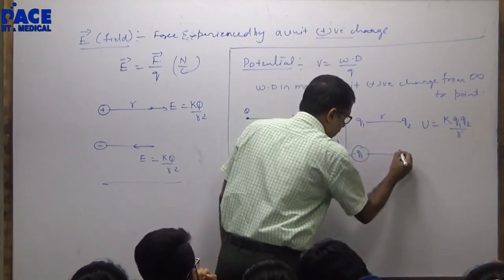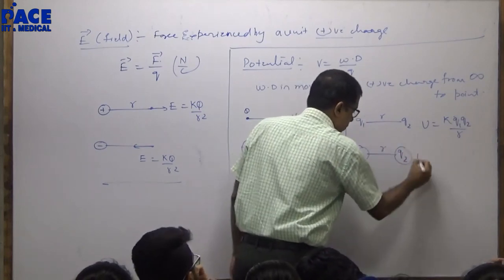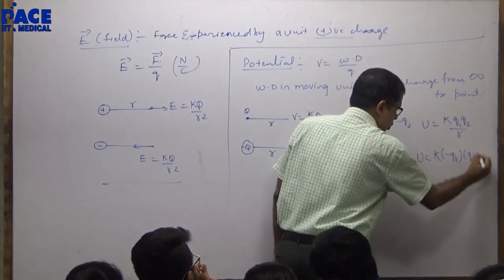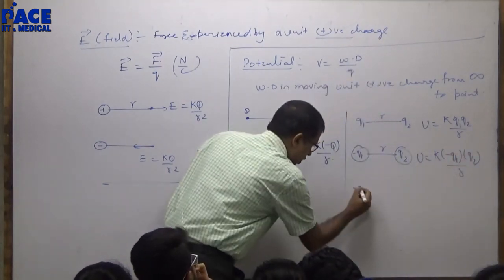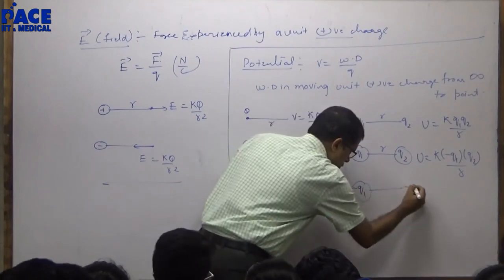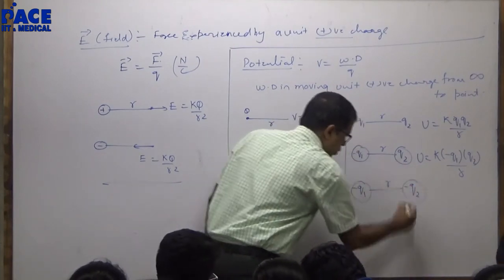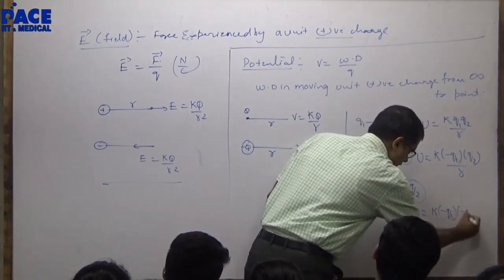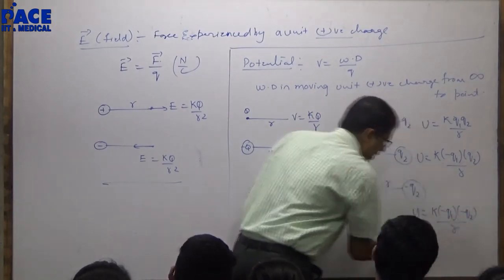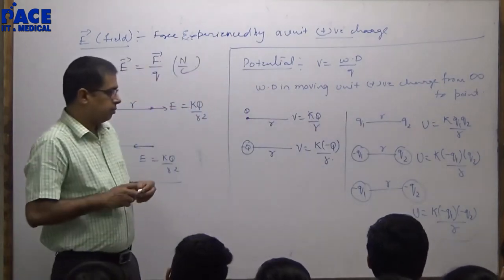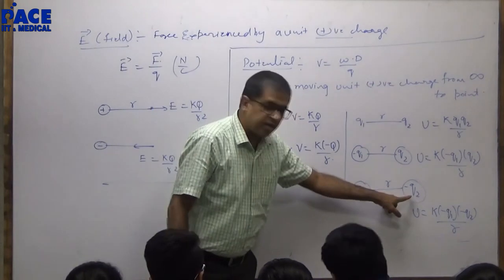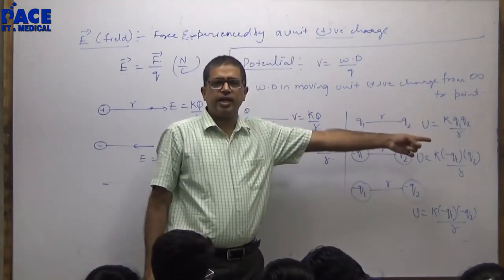Minus q1 and q2: potential energy K minus q1 into q2 by r. What if it is minus q1 minus q2? Potential energy K minus q1 minus q2 by r. Right? If the charge has negative sign, you will carry the negative sign.